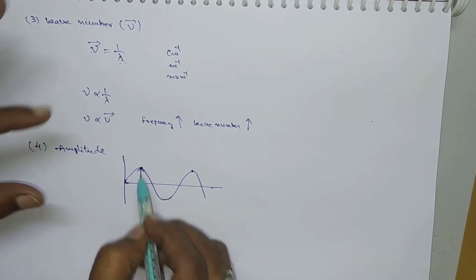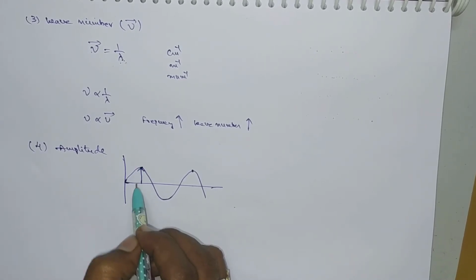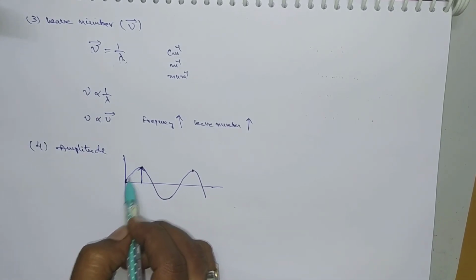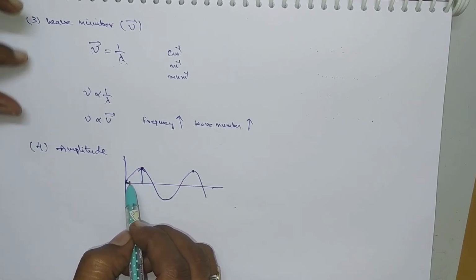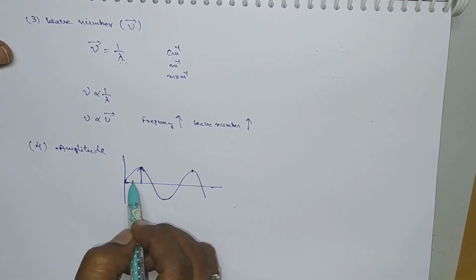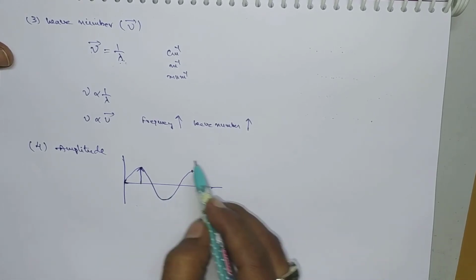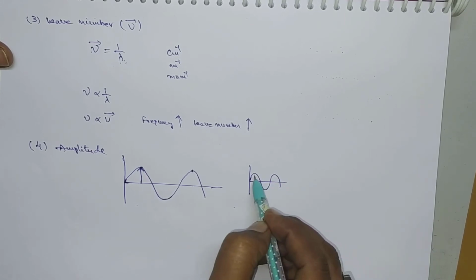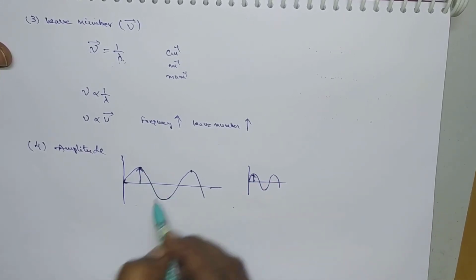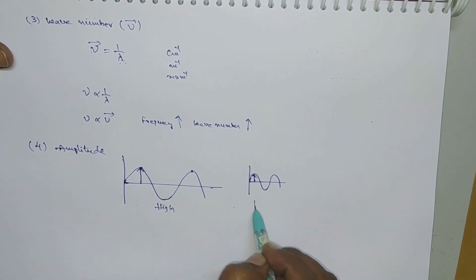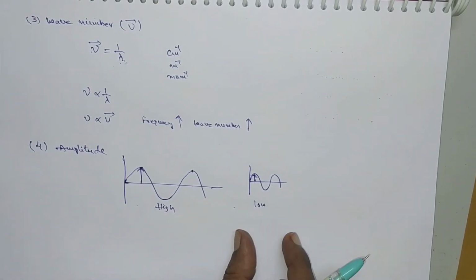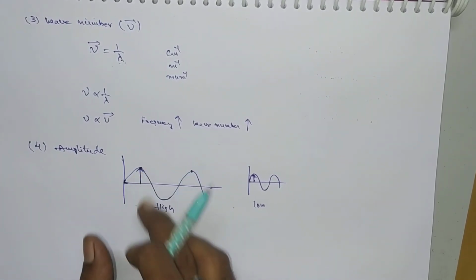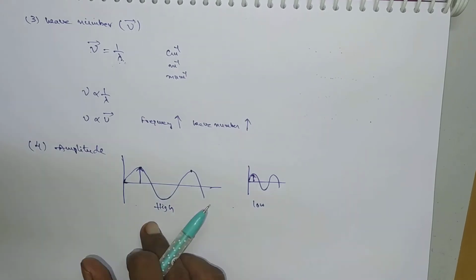So the maximum displacement of the wave is amplitude.